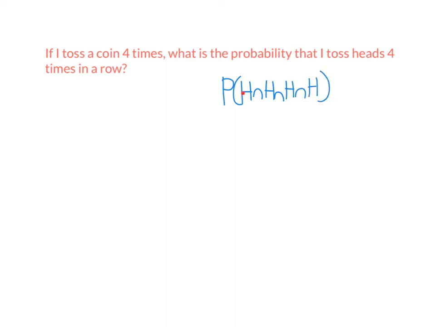As I said, each of these events is independent. What you get on the first toss of the coin doesn't affect what you get on the second or third or fourth. So, because they're independent, I just find the probability I get heads on the first go is a half. Probability I get heads on the second go is a half. The probability I get heads on the third go is a half. And the probability I get heads on the fourth go is a half.